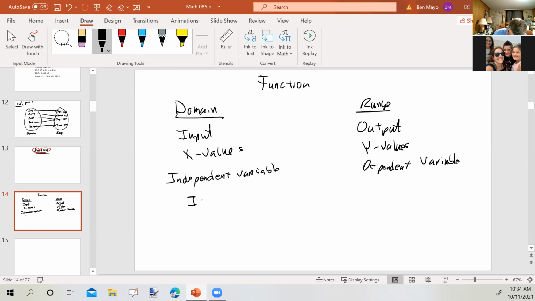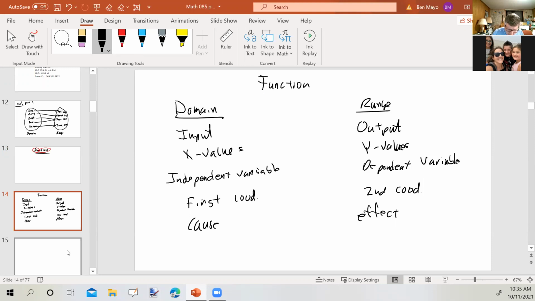This is the first coordinate and the second coordinate. Or have this cause and effect. So these are all different ways of describing the same thing to do with domain and range. Input, x value, independent variable, first coordinate, cause, output, y values, dependent variables, second coordinate, effect. And we'll talk more about that as things go along.